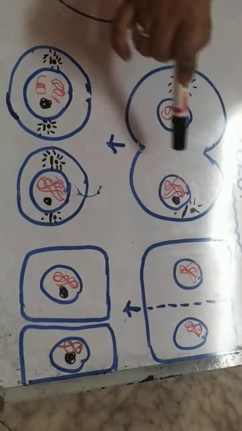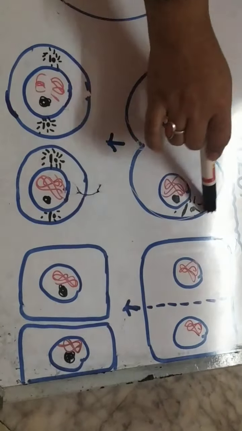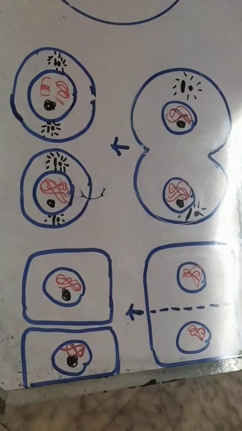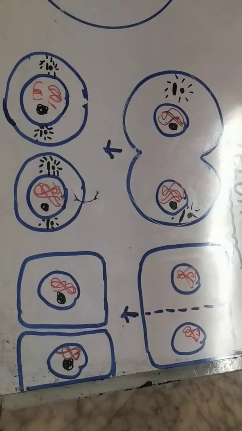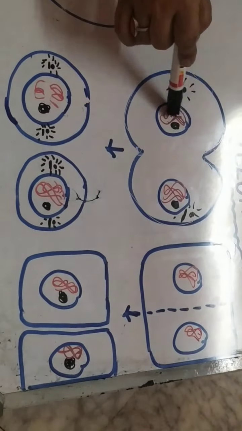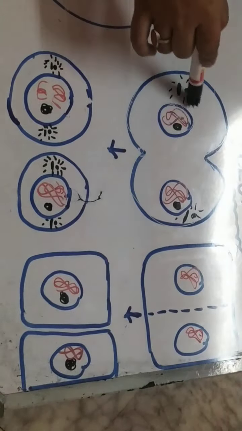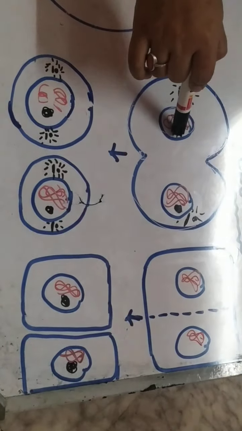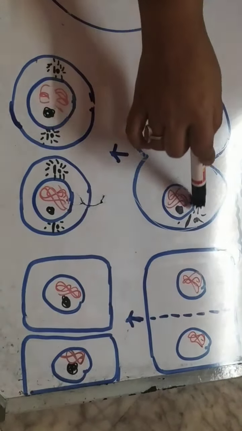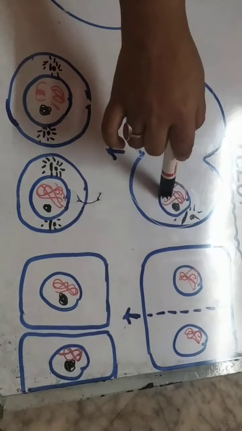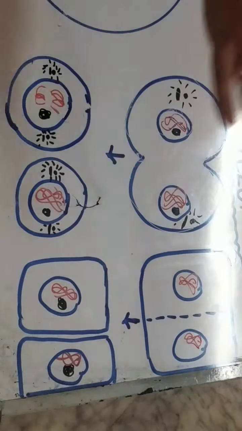In telophase, there is a small constriction, a furrow. You can see a small constriction takes place. The sister chromatids which have already moved towards the opposite poles turn again into chromatin fiber, and the nuclear membrane and nucleolus appear again. Similarly, on this side you can also see the chromatin fiber, nucleolus and nuclear membrane have appeared. So the nucleus got divided into two.